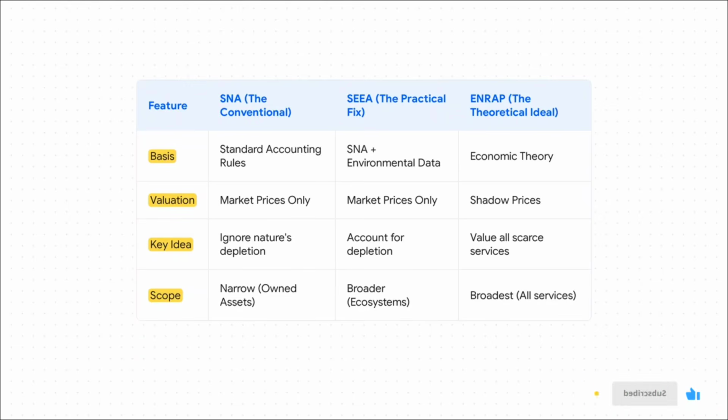The key idea? SNA just ignores nature's depletion. SEEA accounts for it, and ENRAP goes even further and tries to value all of nature's scarce services. And that leads to the scope. It gets wider and wider as you go from left to right, from just the assets we own in SNA all the way to all scarce services in ENRAP. This table is your golden ticket for this topic.